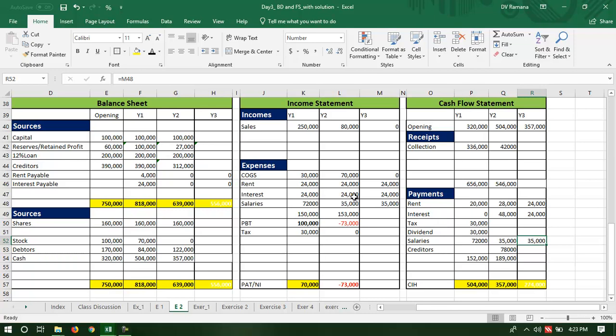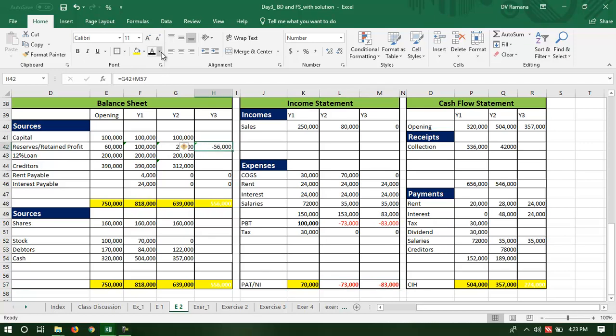So all expenses are paid, and there is no income. Therefore the company only has the expenses in the form of rent, interest and salary, and therefore the company has a PBT of negative 83,000. No tax, so the profit after tax or net income is negative 83,000. So what will be the impact of this negative 83,000? We can observe this now.